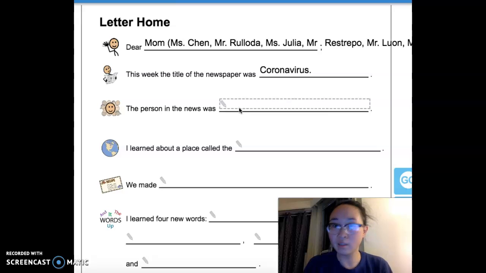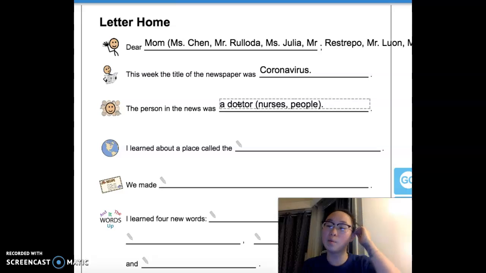Who was the person there? If you want to pause and refer back to the webbing page, you can. I will write the answer here. The person in the news was, oopsies, sorry about that, a doctor. We can also write nurses, people. Lots of people were talked about in the article.